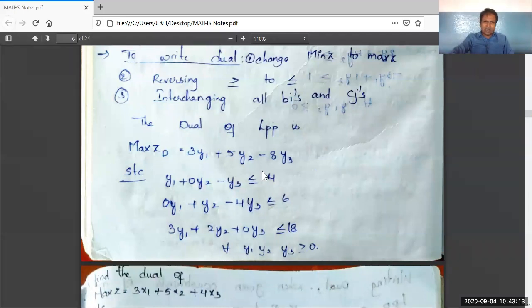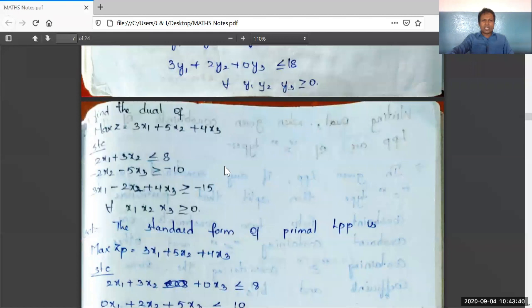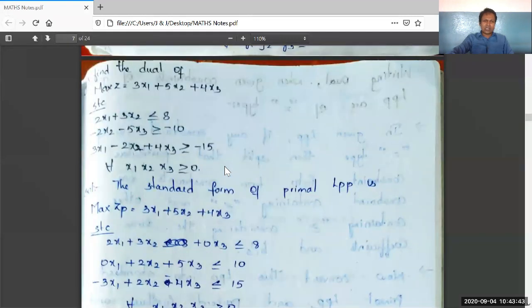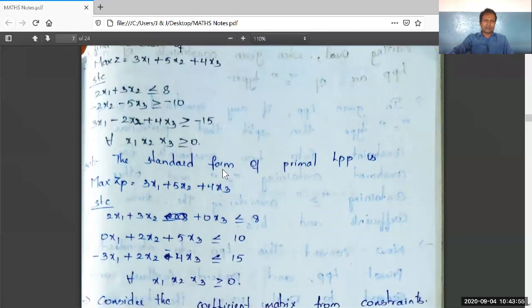Now the third problem is completed. We have converted the primal LPP into the dual LPP. In the first and second problems there were only 2 variables, and in this third problem I have used 3 variables, converting a primal LPP containing 3 variables into a dual LPP containing 3 variables. You should be cautious with the rules of converting the general LPP into primal LPP and the primal LPP into the dual LPP, right?